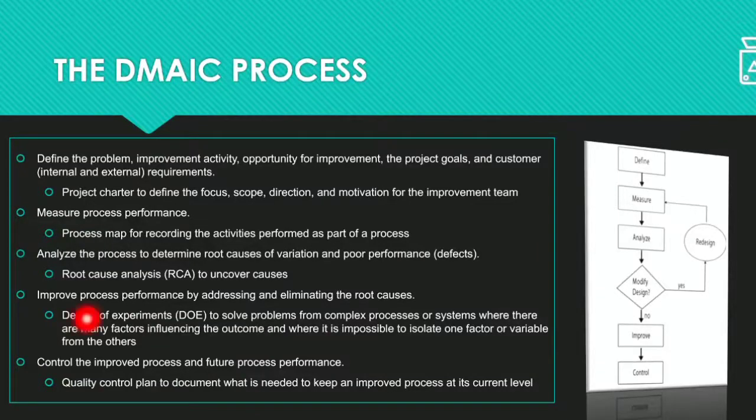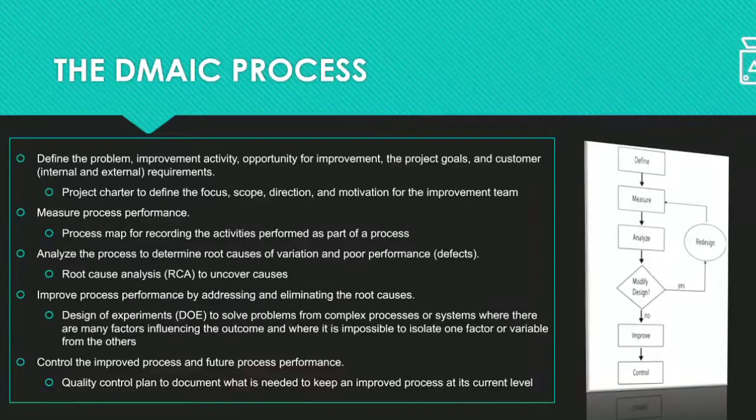Now let us see control, which is the last one. Control means to maintain the present and future process performance. It has a quality control plan to document what is needed to keep going, or what needs to be improved. It includes statistical process control, SPC and SQC, for monitoring process behavior, and 5S to keep the workplace clean and orderly, with visual control.